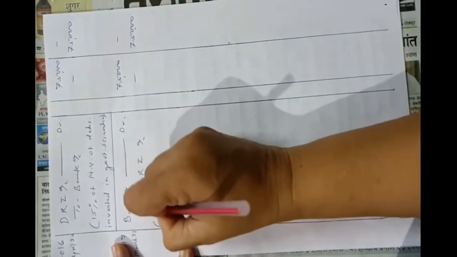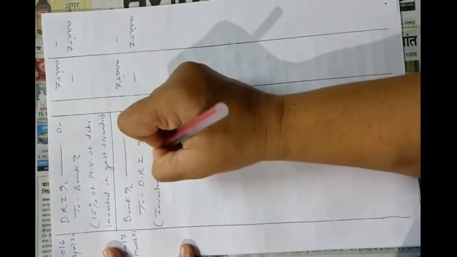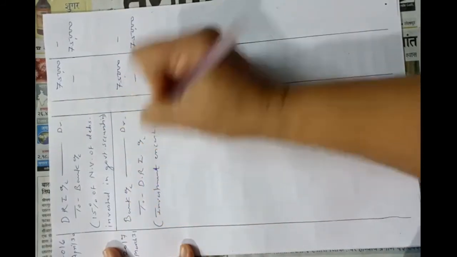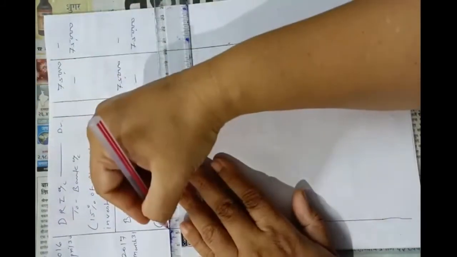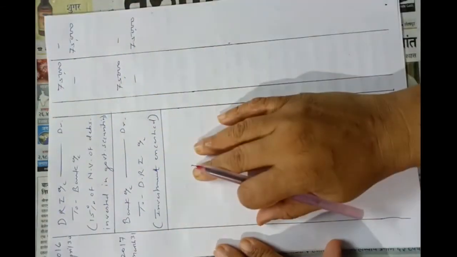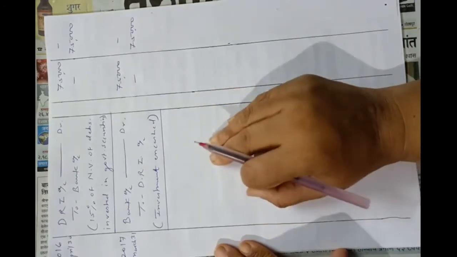Okay, investment encashed, and after passing the journal entry for encashment of investment, we have to pass now the amount due on redemption, entry of amount due on redemption.